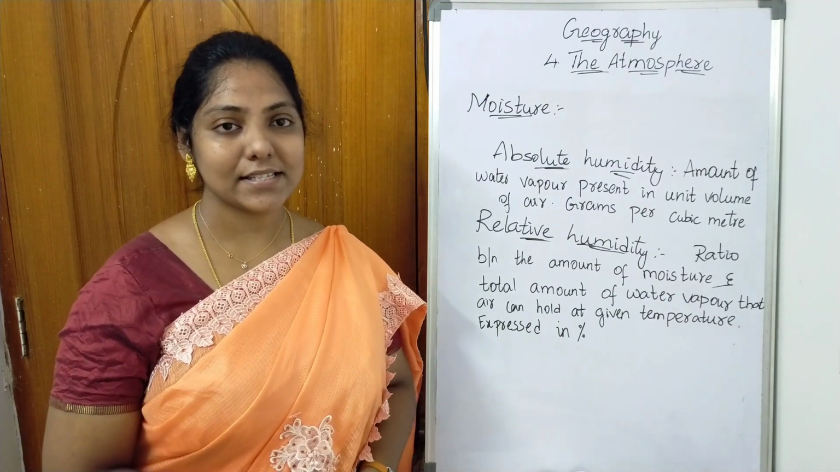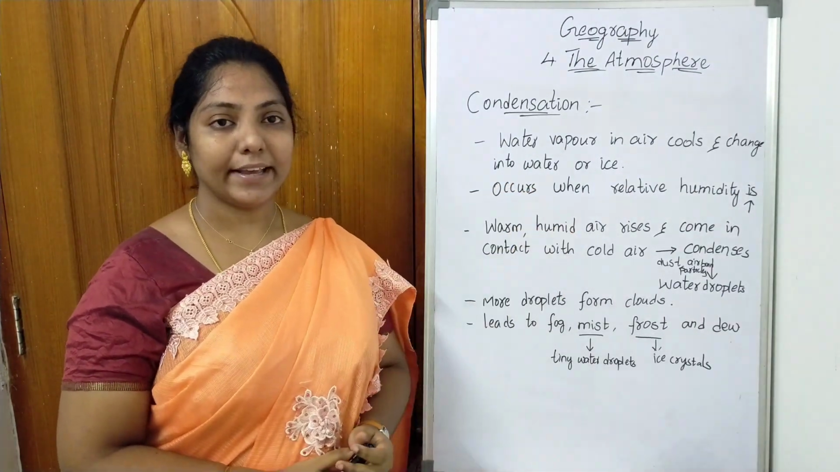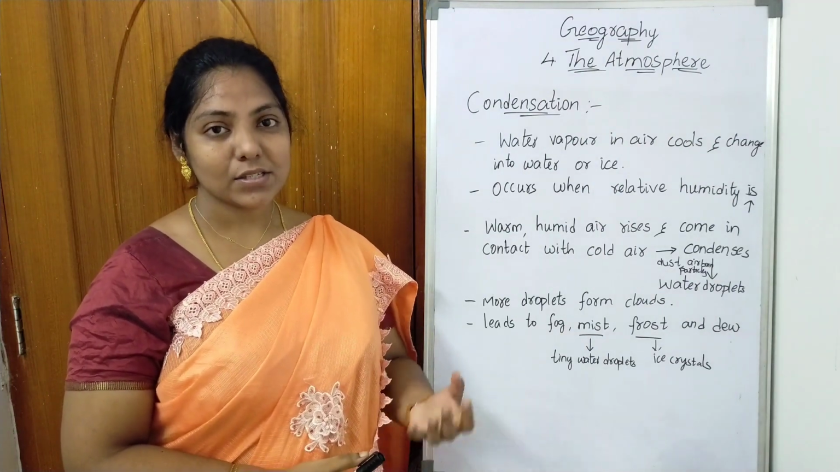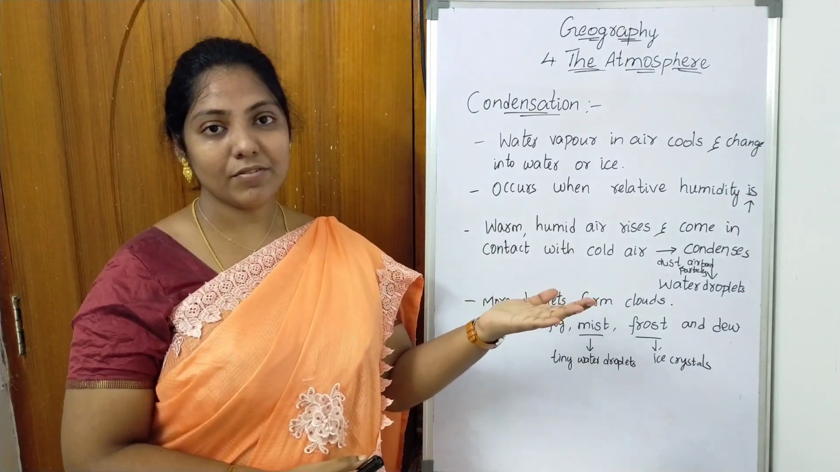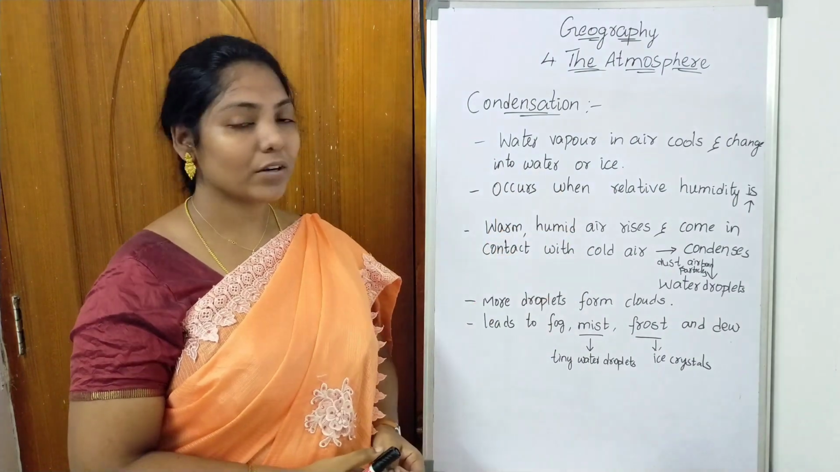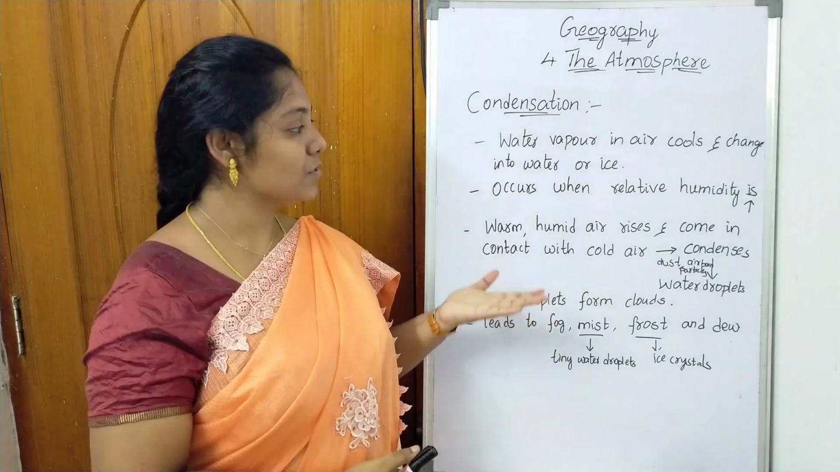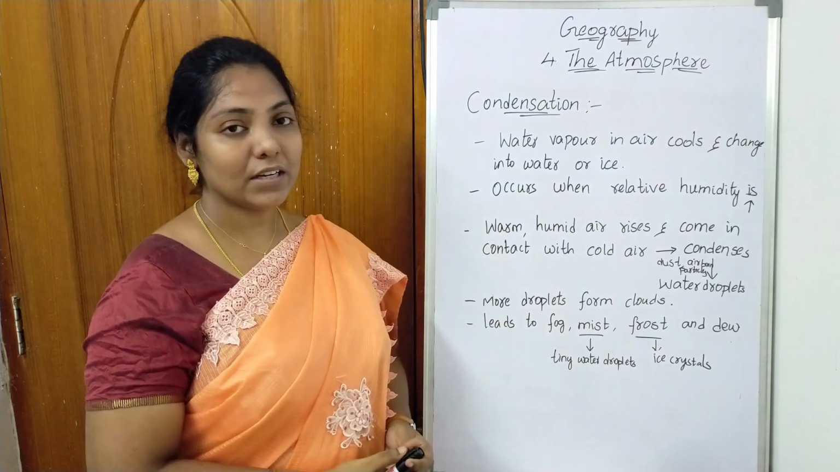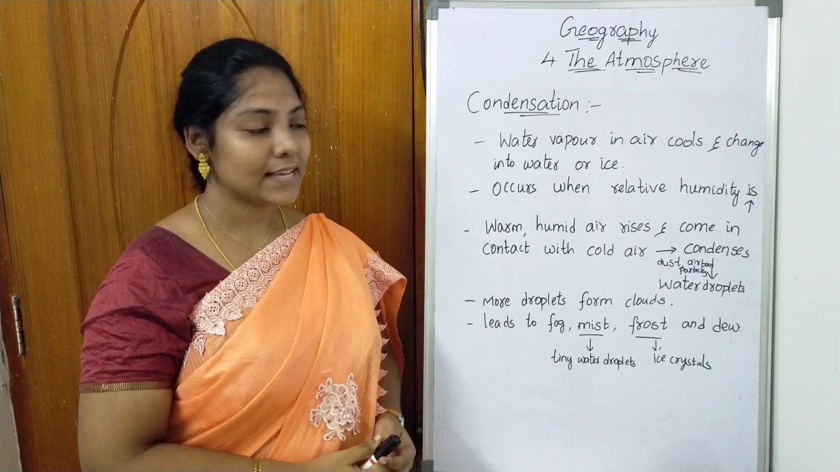Now let us see condensation. Condensation is a process by which the water vapor in the air cools down and changes into water or ice. So condensation means it is becoming small, changing its physical nature. Through condensation, the water vapor in the air becomes water or changes into ice. It occurs when relative humidity is high.